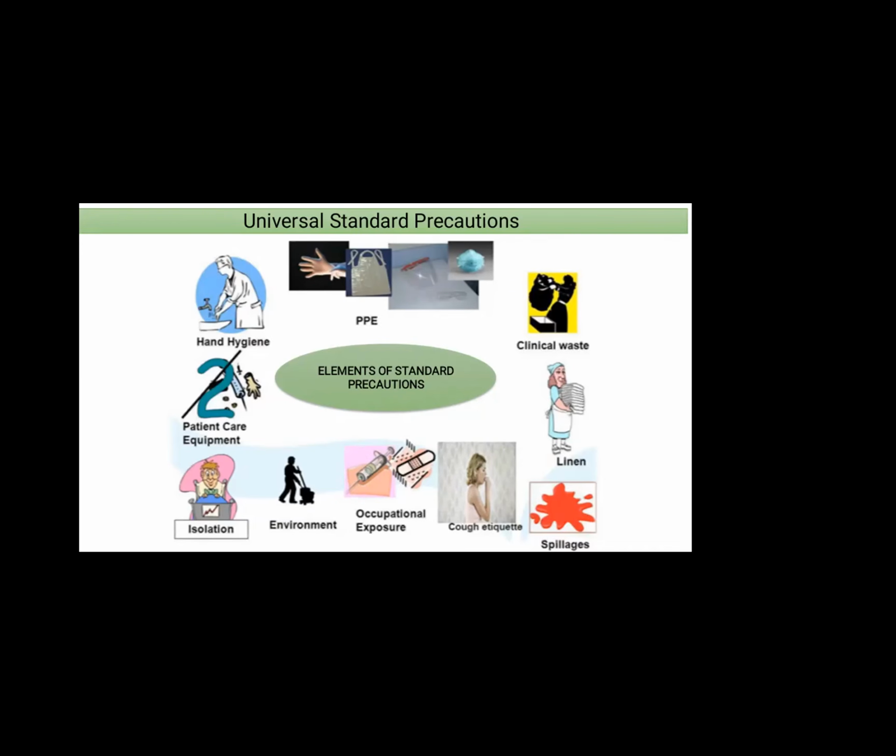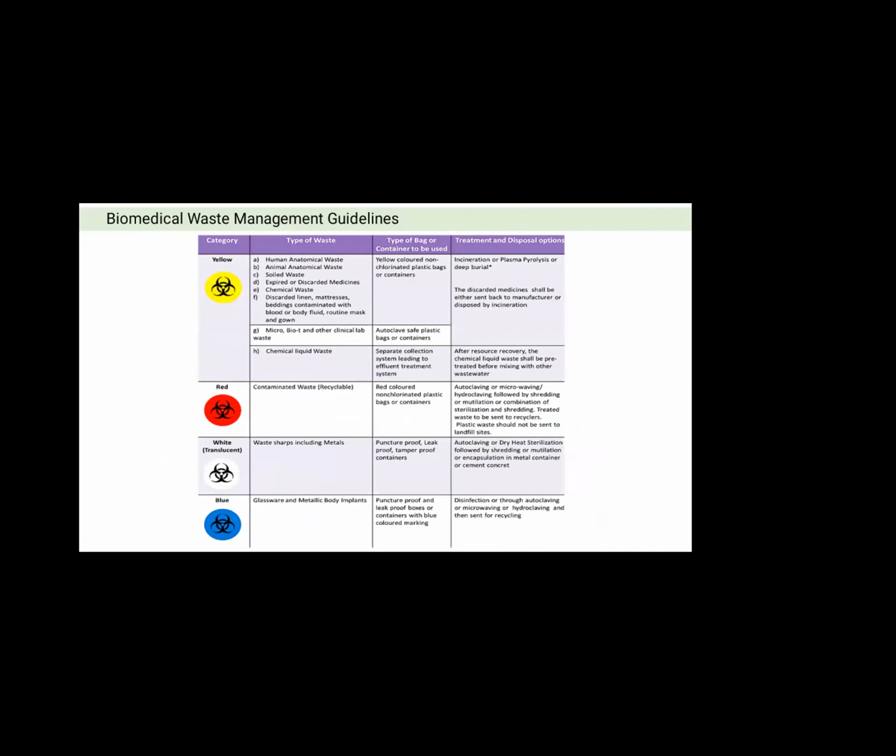And finally, the biomedical waste management guidelines. Here four colored bags are used so that the biomedical waste is not disposed of in a wrong manner. The first is the yellow bag, in which human anatomical waste, animal anatomical waste, soiled waste, cytotoxic drugs and chemical waste are discarded. The bag is incinerated, or plasma pyrolysis is done.